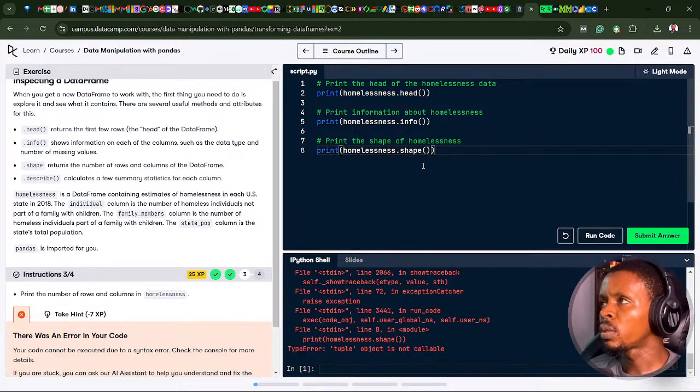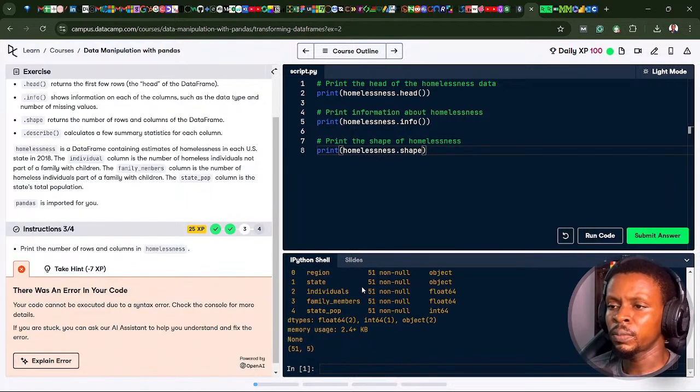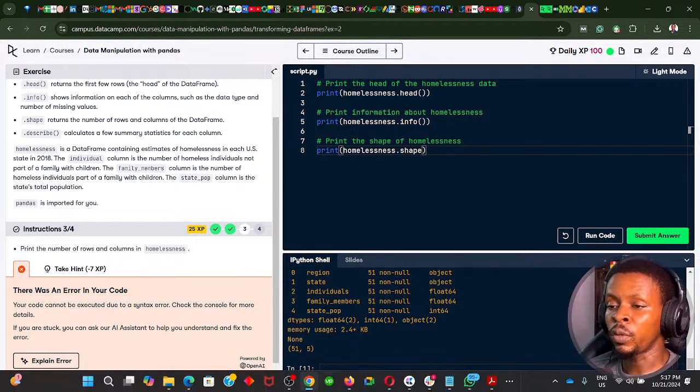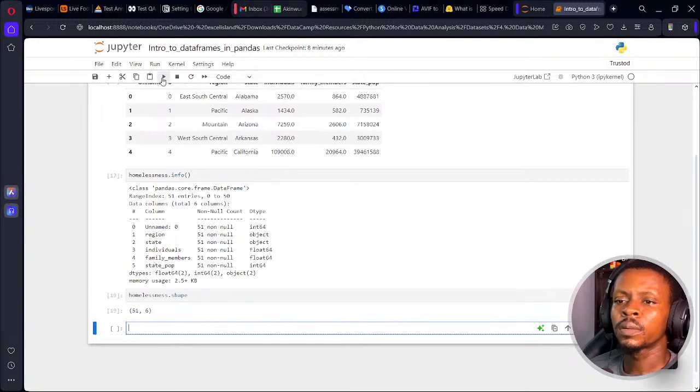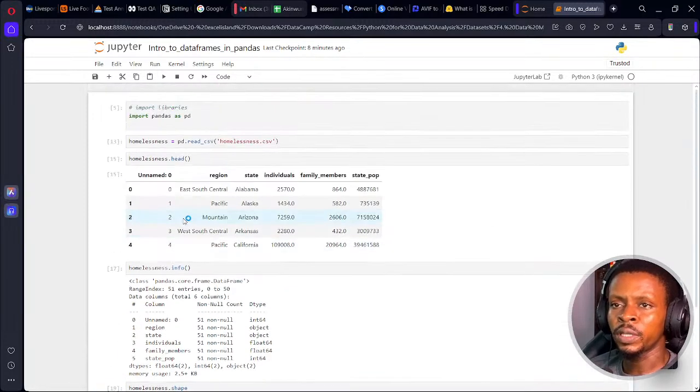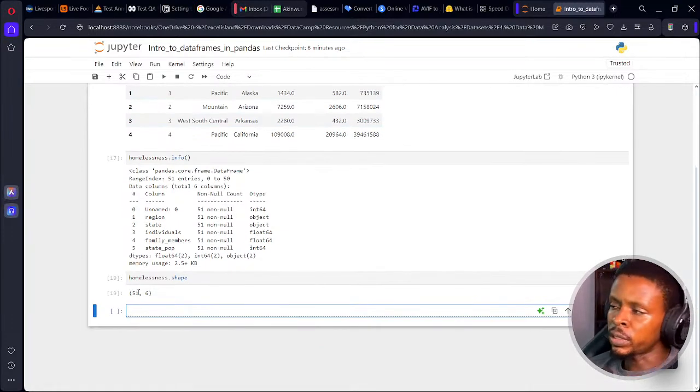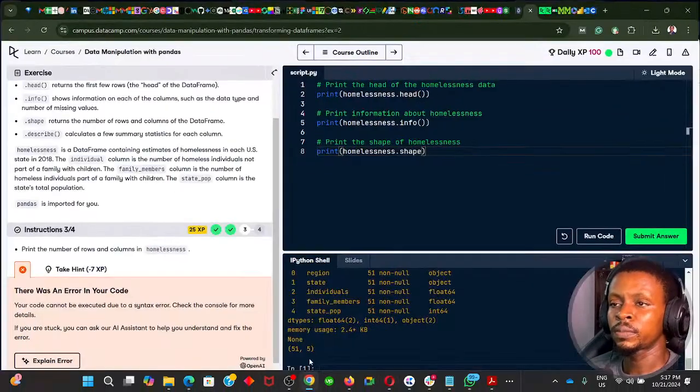You can see the shape is 51 rows of data and 5 columns, 1, 2, 3, 4, 5. That's the information the shape is giving us. And the number of rows in the data set is just 51.